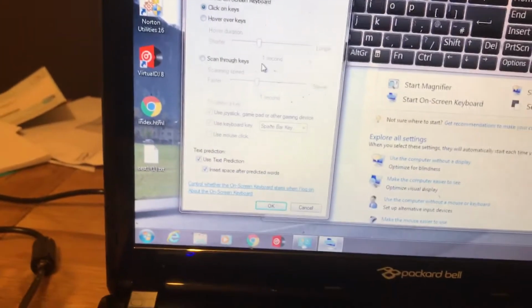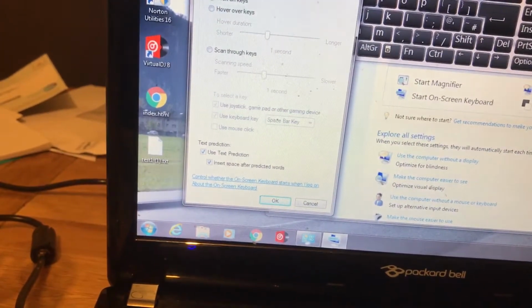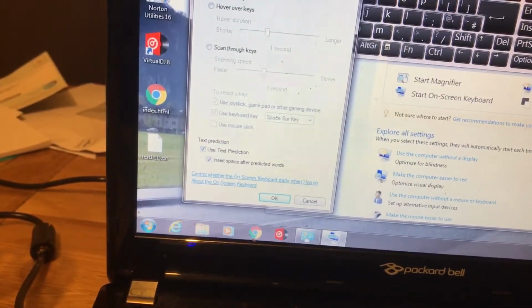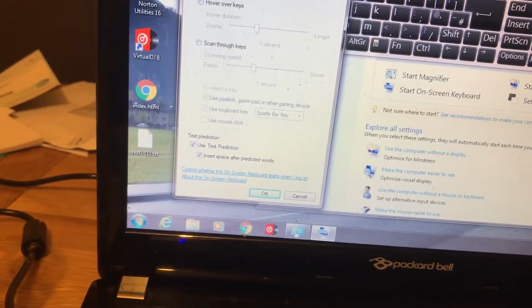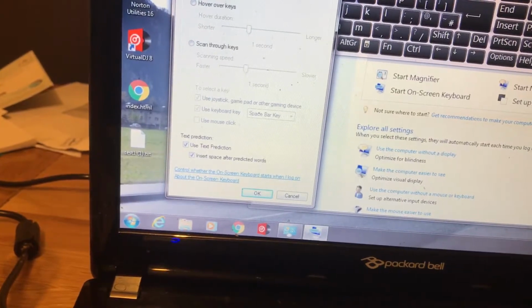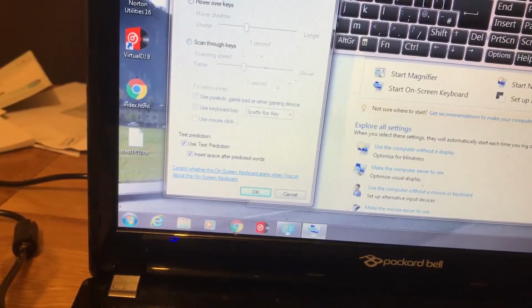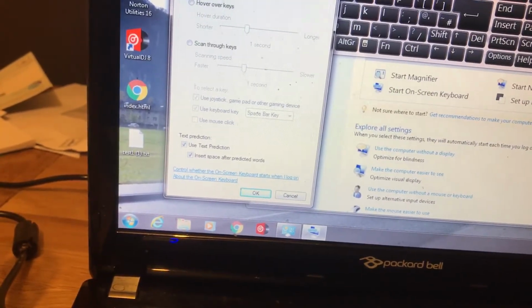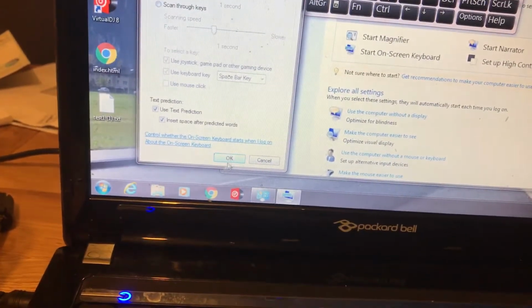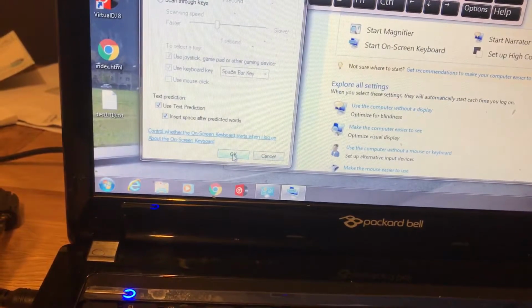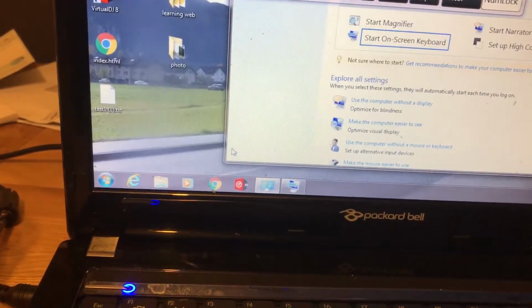You will get a little icon in here. The first one is an option already ticked, use click sound. The second one is turn on numeric keypad. Sorry if I pronounce it wrong, but you just click there and then you press OK. You press OK. There you go.